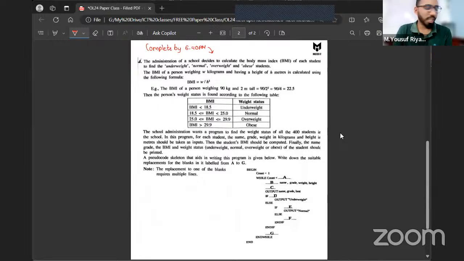If I'm going to give you the explanation now, that note is basically saying the labels A to G each correspond to a statement. Label A means one instruction, label B means one instruction, or one keyword. But it's saying one of the labels contains not just one instruction or keyword, but instructions that might span multiple lines. For example, this is an instruction on one line, and this is an instruction on another line. So one of the labels will contain not just a one-line instruction, it might contain multiple lines as well. Got it?